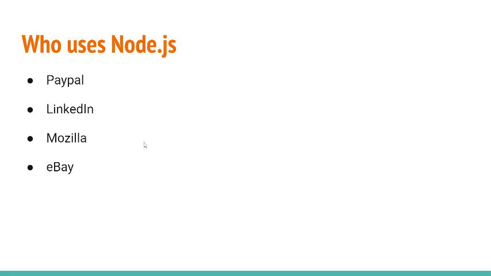Now we will talk about who uses Node.js. There are some major companies, that is PayPal, LinkedIn, Mozilla and eBay, that use Node.js for different purposes. PayPal uses it for transaction purposes. Mozilla has implemented Node.js to support browser APIs, right? eBay hosts their HTTP API service in Node.js, and many other companies also use Node.js. So there are different kinds of scenarios where you can use Node.js.